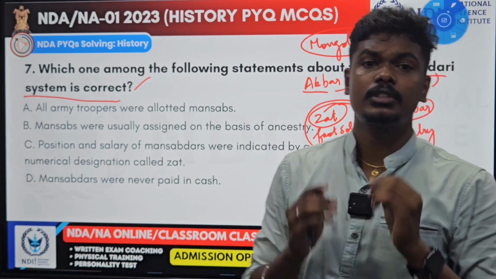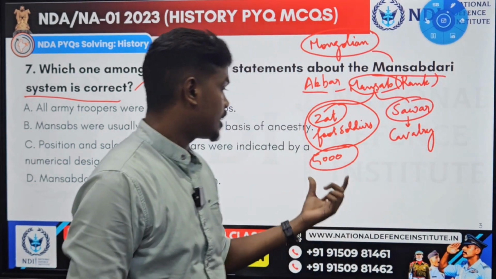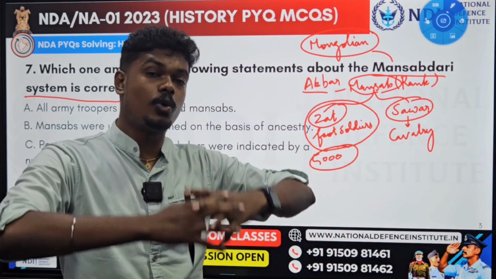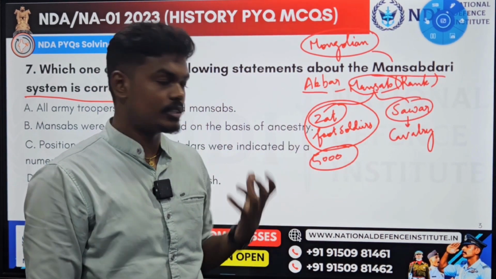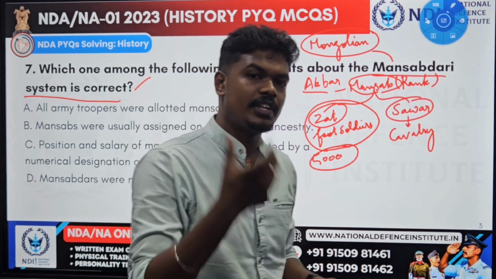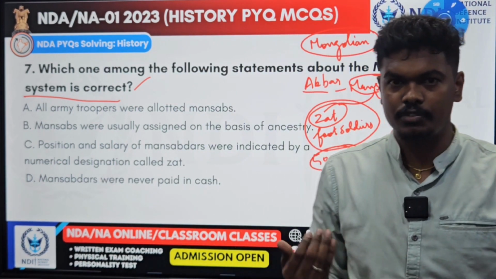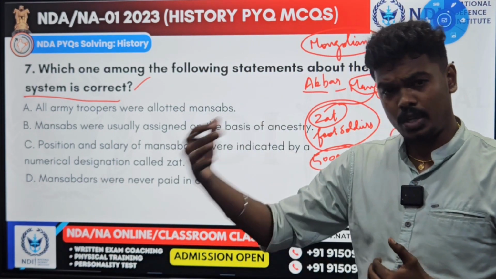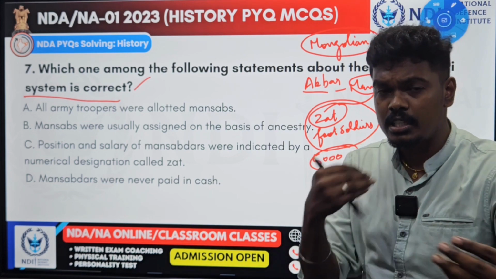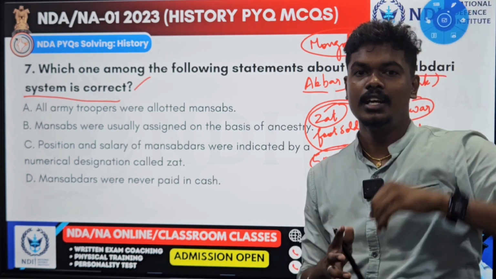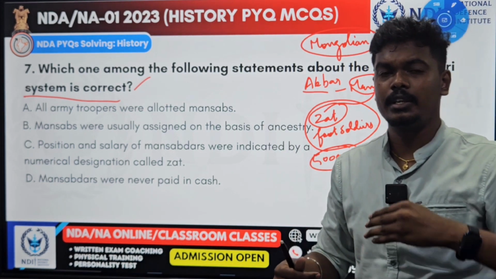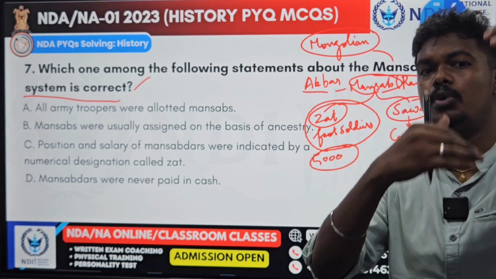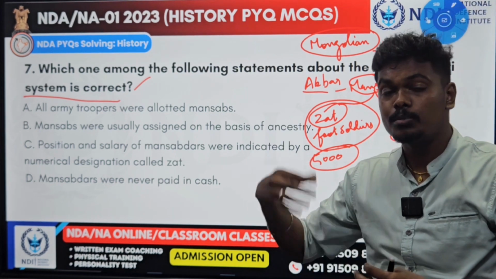During Akbar's time, around 30 Mansabdars had a Zat rank of 5,000. Just imagine how vast the army was. And this determines your status. For example, if you are a Mansabdar with a Zat rank of 5,000, which means you have 5,000 soldiers, you can go and talk with the king directly. The king will personally invite you. You have higher status. So obviously, it is a competitive system where all the Mansabdars are always aspiring for more and more rank, which means more and more army.